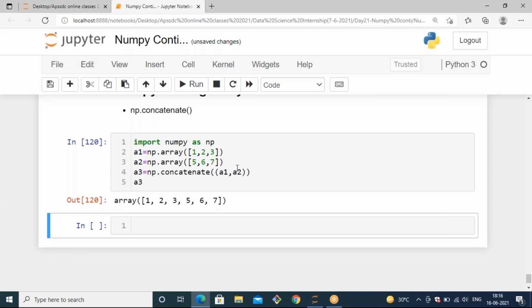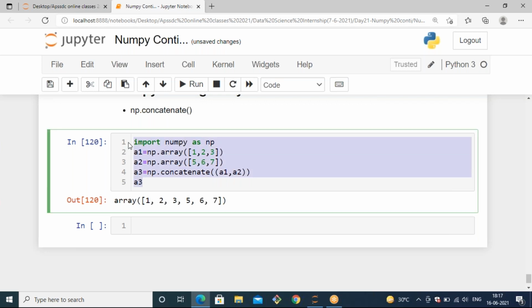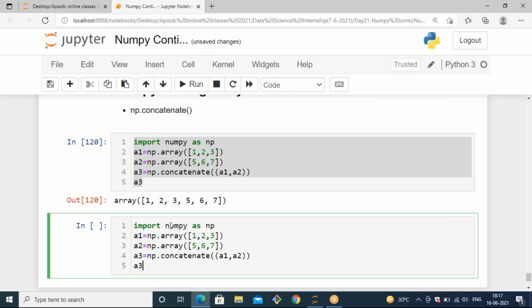Now let's see how to concatenate two-dimension arrays. For that, I'm just copying the previous code and changing it. b1 and b2.